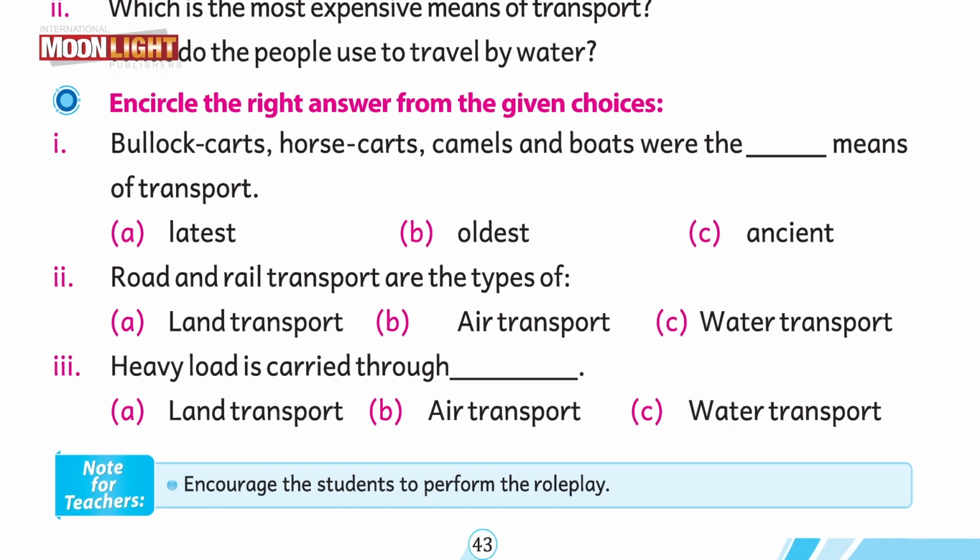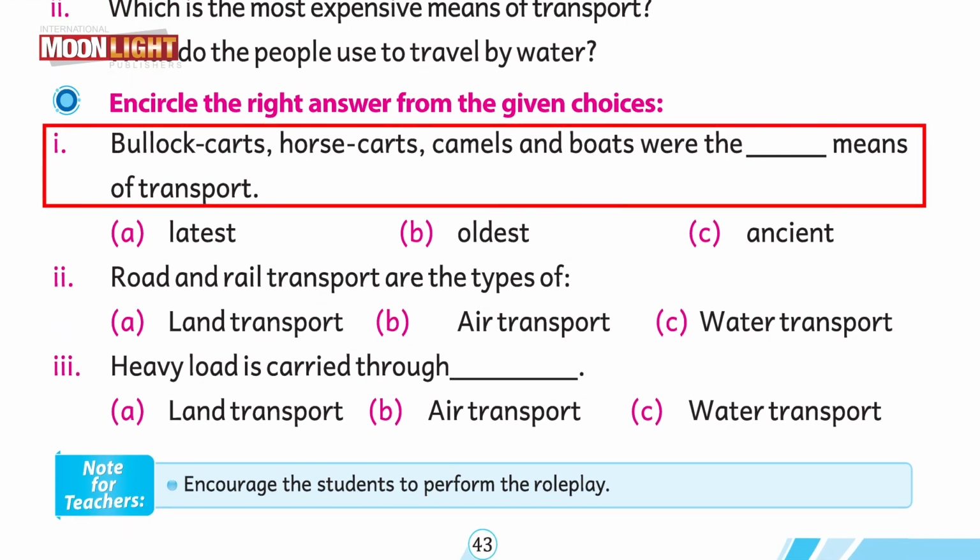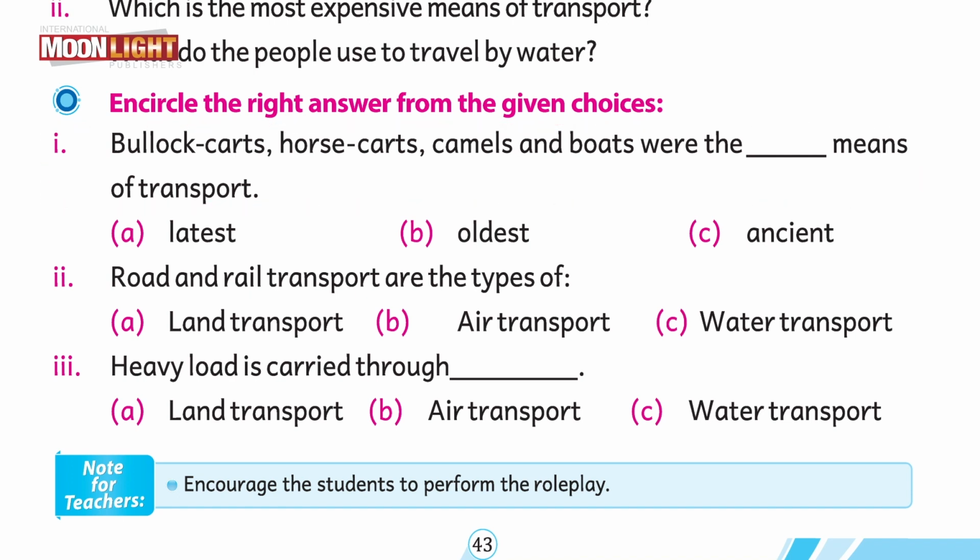Now it's time to move towards our second question, and that is encircle the correct option. Bullock carts, horse carts, camels and boats were the dash means of transport. Your options are latest, oldest and ancient. And yes, students, the answer is oldest. Let's move to our next MCQs.